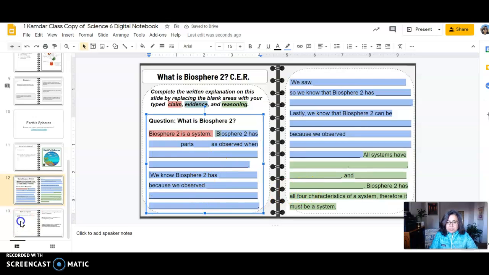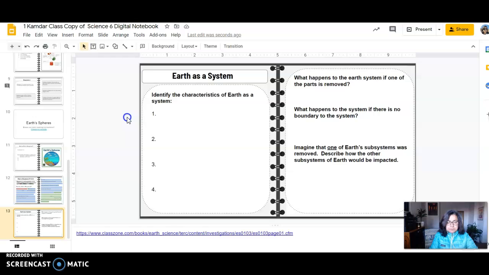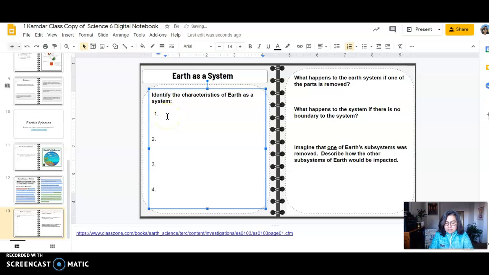Once you're done with that, you go to slide 13. And now we're talking about Earth as a whole system. Identify the characteristics of Earth as a system. What are some of the characteristics of Earth as a system? So you would write, it has parts. The Earth has parts. They are, and give some examples of that. Then talk about the Earth. What is another characteristic? It has a function. And then you give examples of what the Earth's function is.